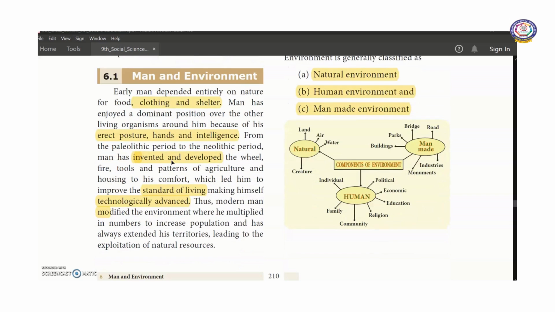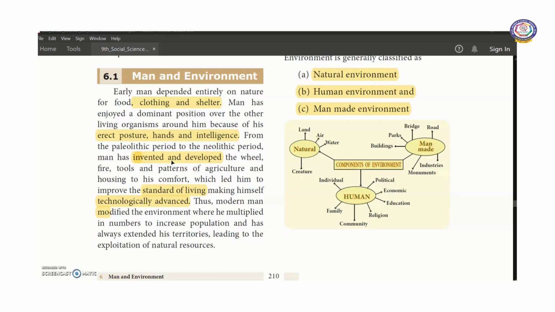Now, early man depended entirely on nature for food, clothing and shelter. In our lower classes, you would have discussed the food, clothing and shelter of early man, and he enjoyed a very important position over the living organisms. He had control over the other living organisms around him because of his erect posture.